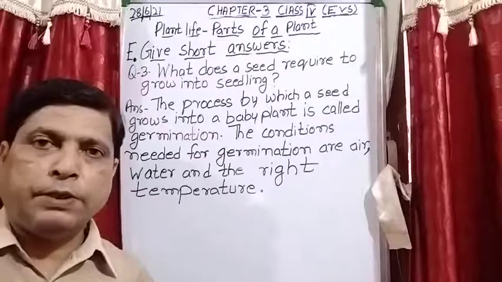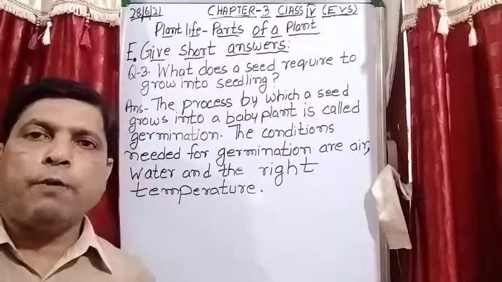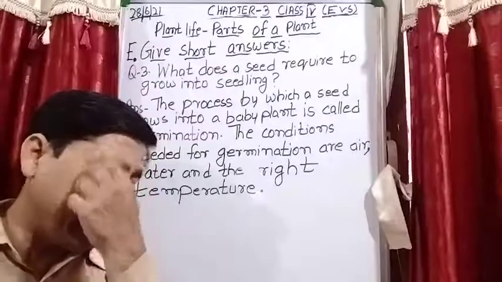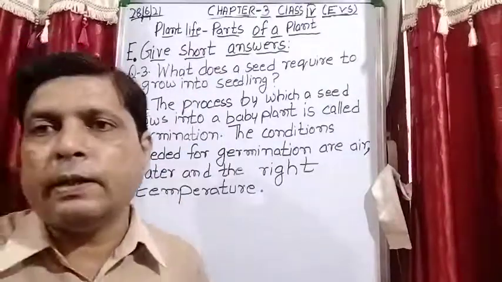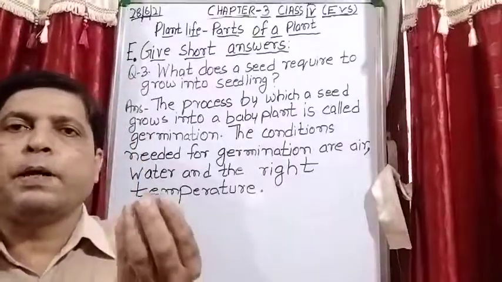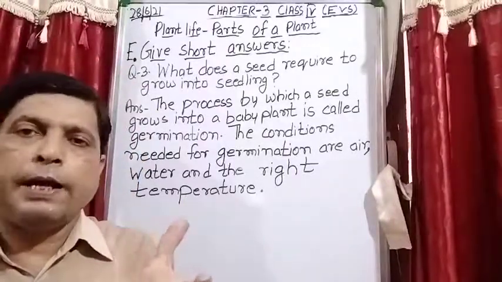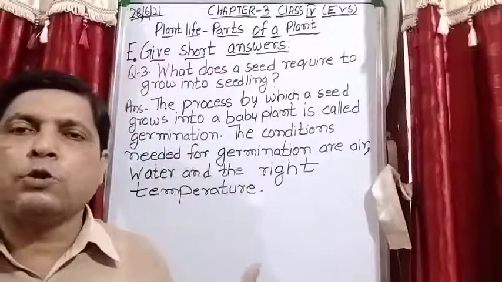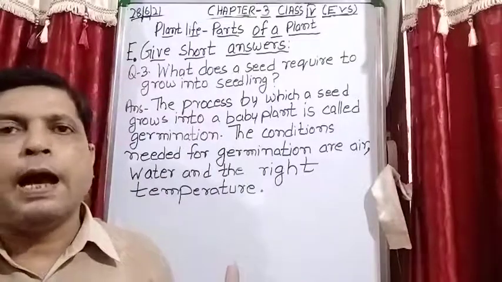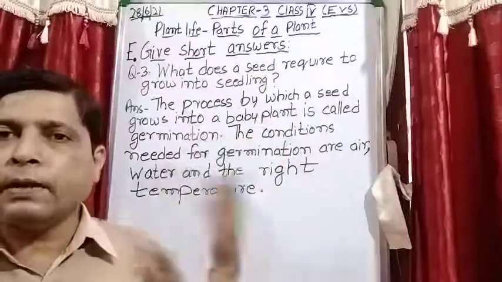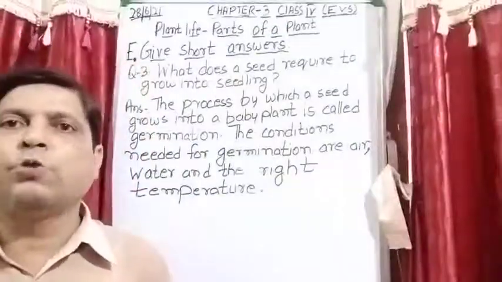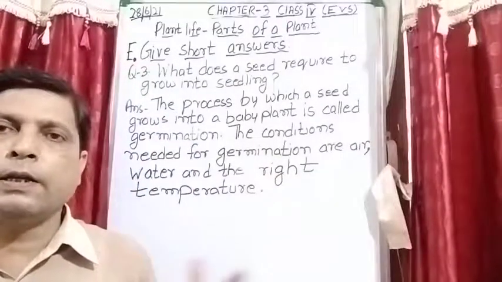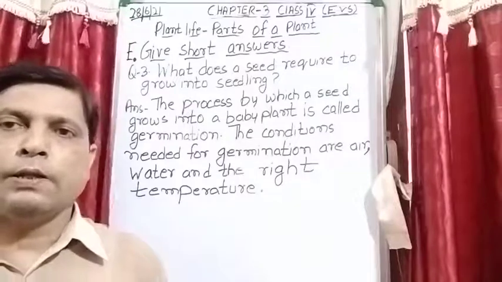So this is the way the new seedling, or you can say the baby plant, develops from the seed. Because every seed has a hole, and when the water enters the seed, student, its size becomes big, and the seed coat also becomes very soft, and the baby plant breaks the seed coat and comes out. Okay, thank you student.